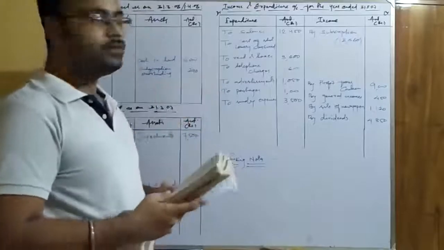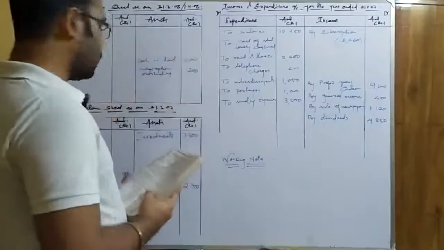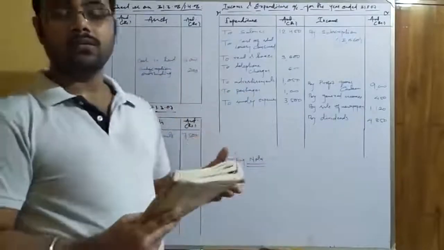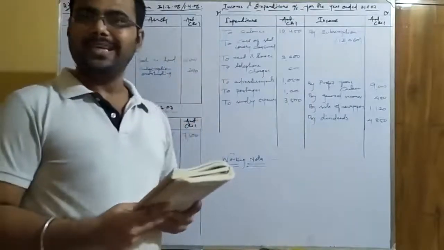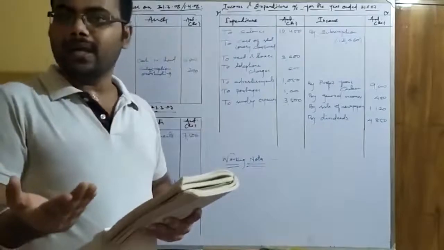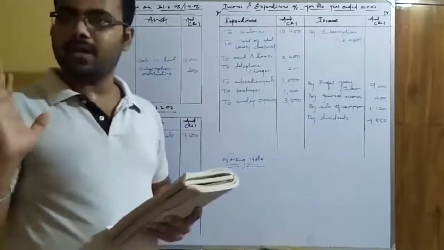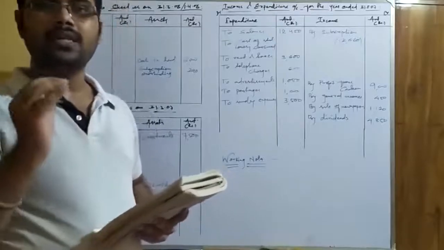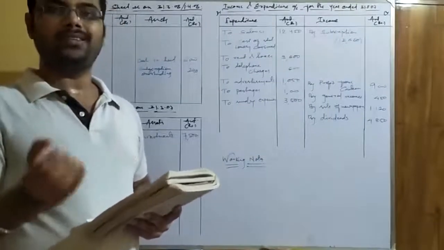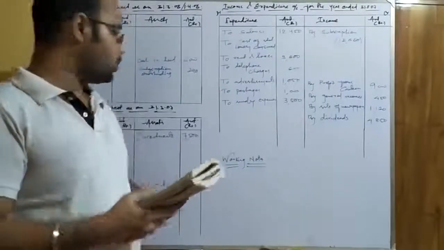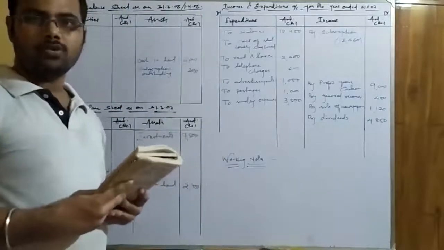After posting of the adjustments, we will close one by one, like opening balance sheet, then income and expenditure account, then closing balance sheet. The most important reason we always prepare an opening balance sheet in non-profit making concerns is the calculation of capital fund, because capital fund is a liability and cannot be given in a receipt and payment account. So we have to calculate it by preparing the opening balance sheet from the information given in the question. Upon closure of the opening balance sheet, you will get the capital fund that you have to take to the closing balance sheet for closing the other accounts and statements too.